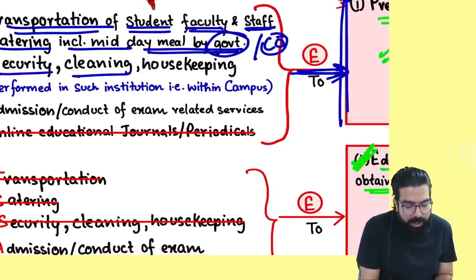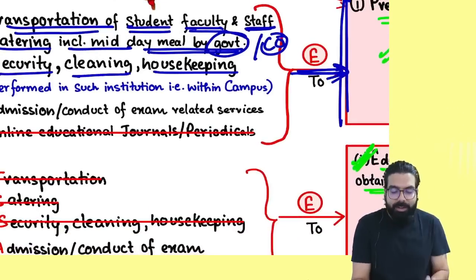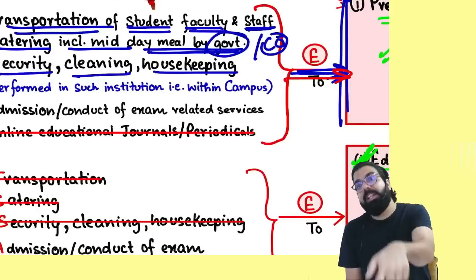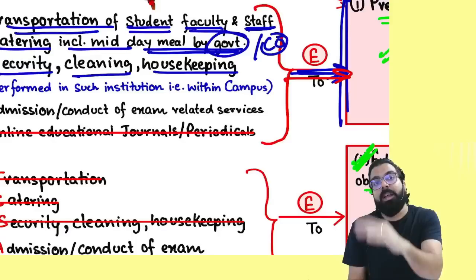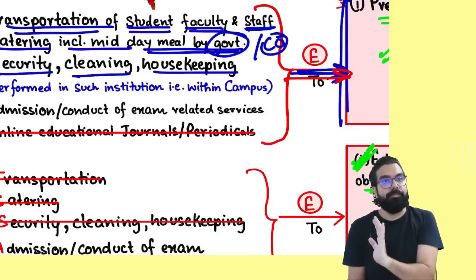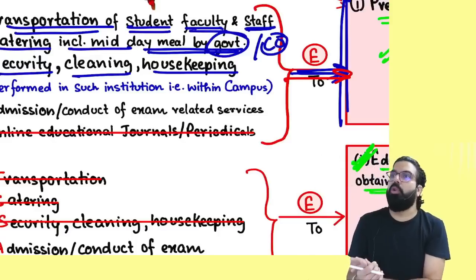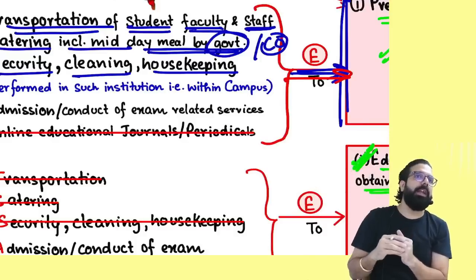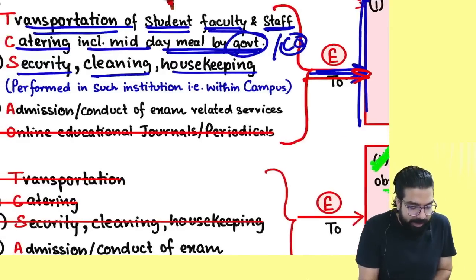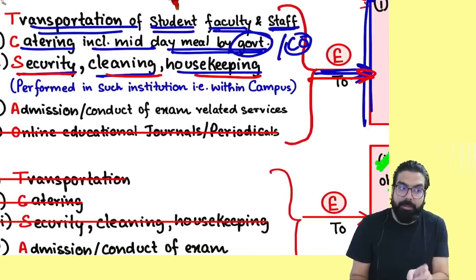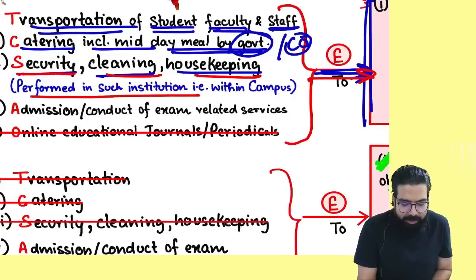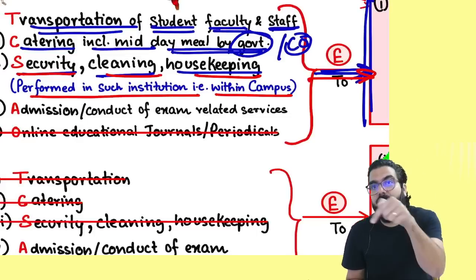Now, security, cleaning and housekeeping services given to an educational institution, you have to remember, only if it is provided within the campus, it will be exempted. If it is given outside the campus, for example, the school has its annual day outside the campus, in a field the school has taken. In that field, if any security, cleaning, housekeeping services are given, that shall always be taxable. Remember, it is exempt only when it is performed within the campus.